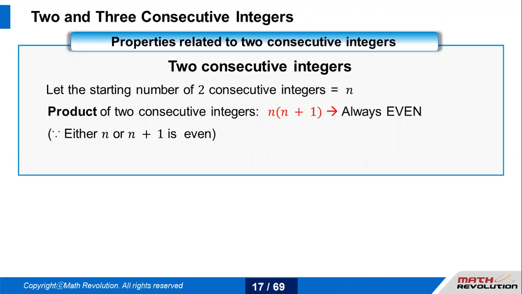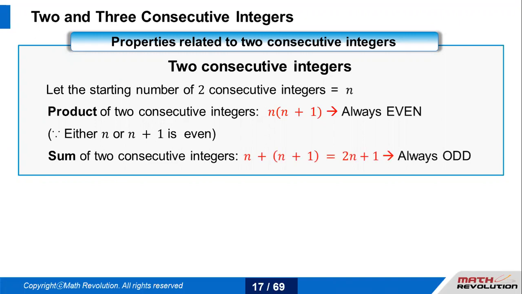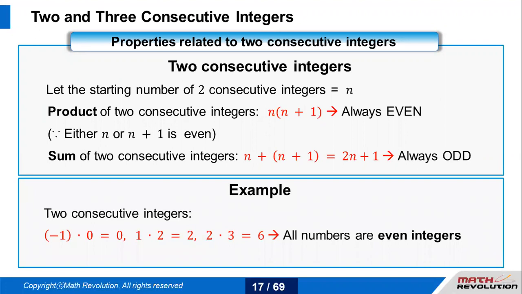See, I'm not saying that n has to be even or n plus 1 has to be even. It's just that the product of 2 consecutive integers is always even, because if you have an odd number, the next would be even. Or if you start from an even number, the next would be odd. So even times odd is always an even number. The sum of 2 consecutive integers would always be odd, because if you add up even and odd, you always get an odd. So this is one of the fundamental properties that is majorly applied to 2 consecutive integers.